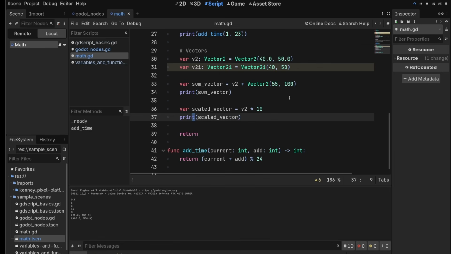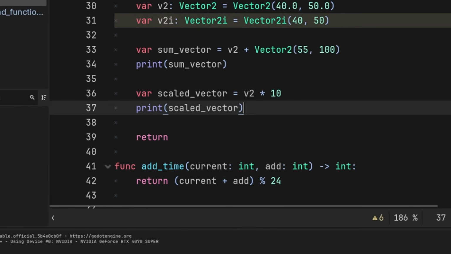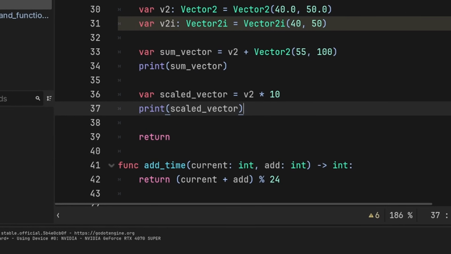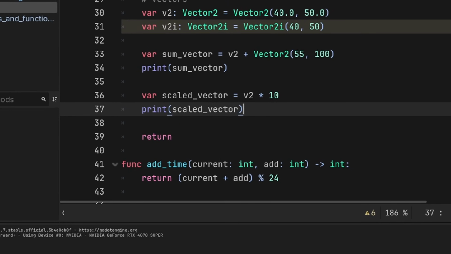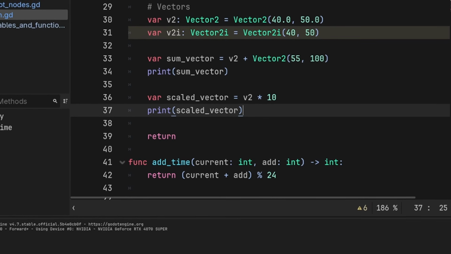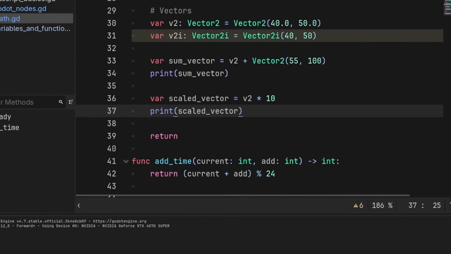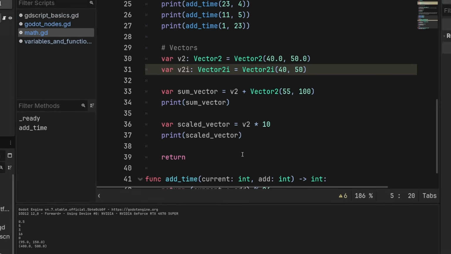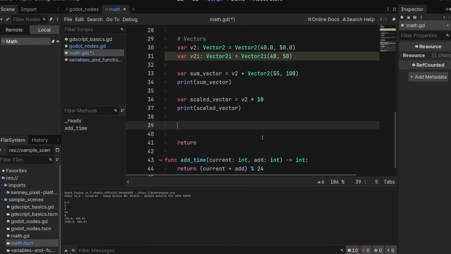400, 500. We just multiply each of these numbers by whatever we multiply it by. Maybe it's not super clear why we would use any of this stuff, but I promise it is useful, especially for positioning stuff and moving it on screen. So let's do that. I want to create a sprite, and then in process, I want to move it across the screen in various directions.